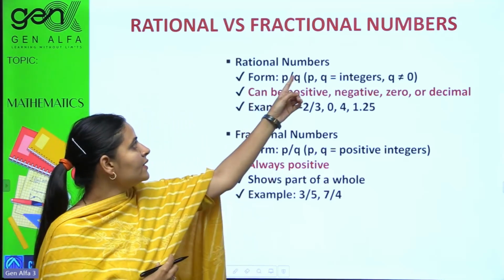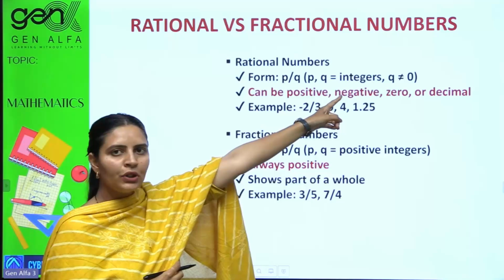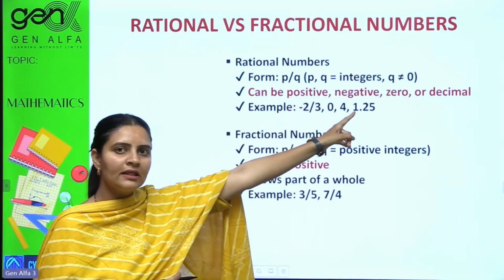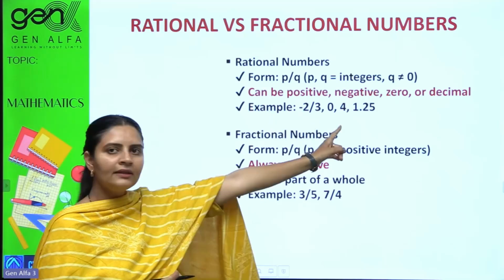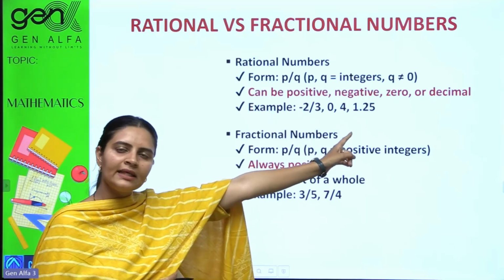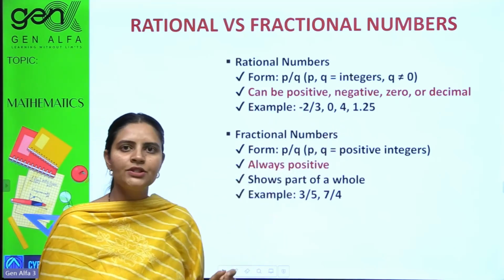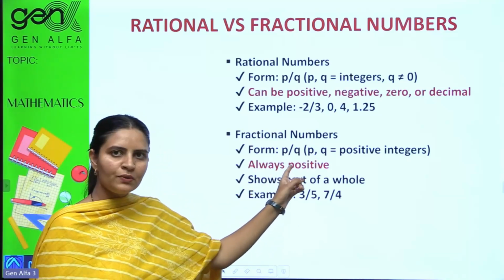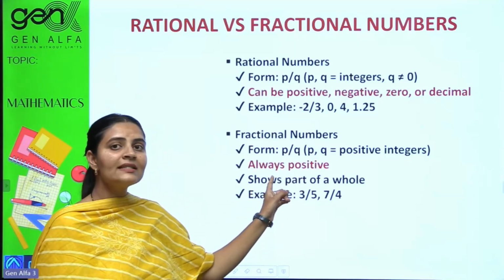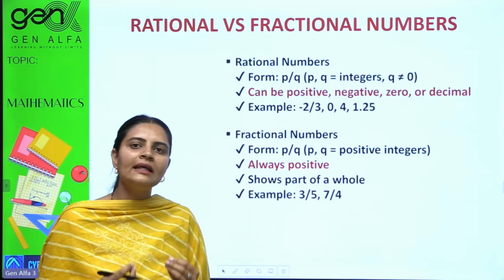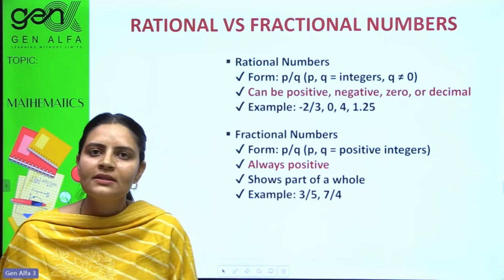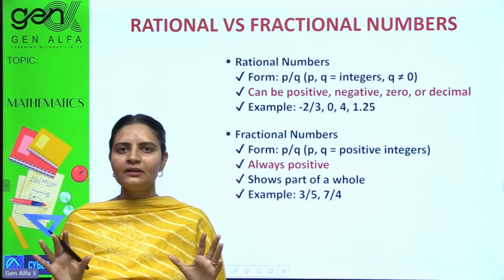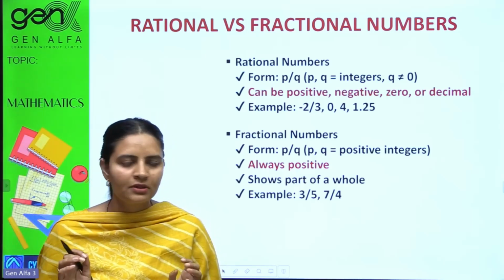So rational numbers are of the p by q form, q should not be equal to 0, and they can be positive, negative, or 0. Examples are there. You just write the examples of decimals, I'll teach you. And fractional numbers are also of the form p by q, same thing, but always positive because we are taking parts of a quantity. If a quantity is there, then only parts are taken. If a quantity is not there, no negative thing can be imagined.